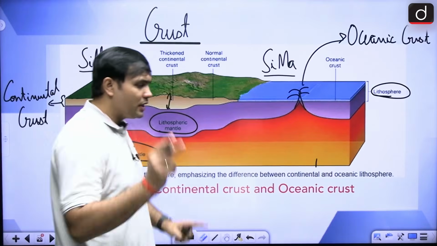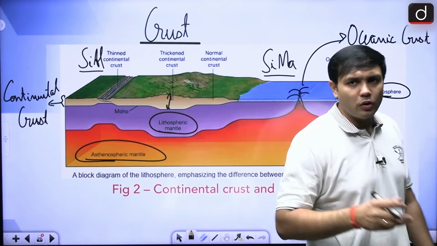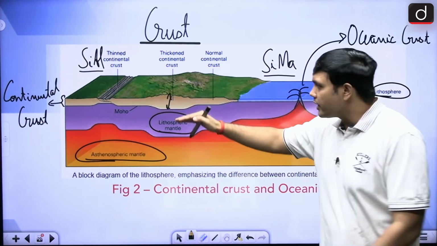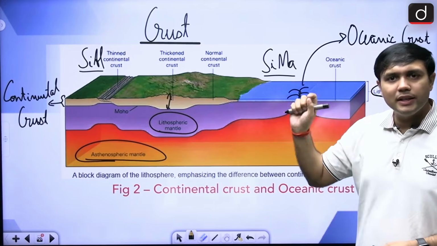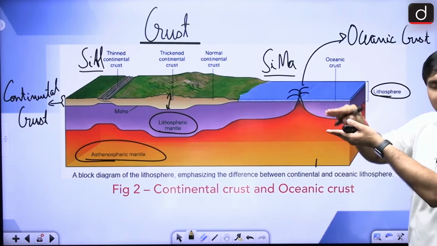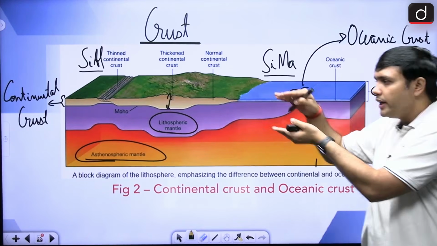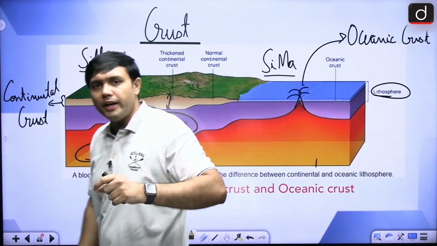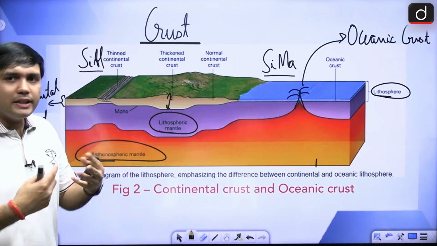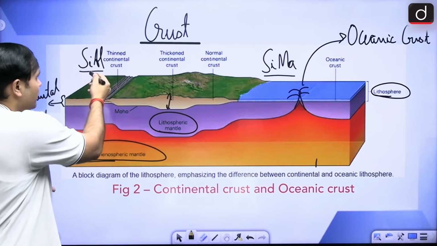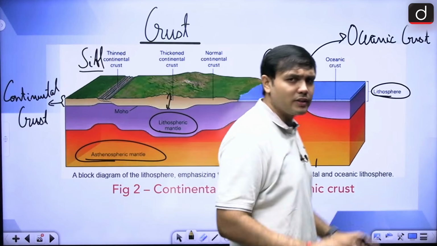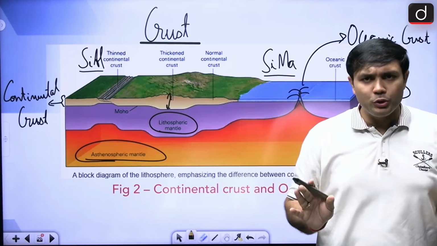Now, in case of crust, you would find two important subdivisions, right? There is a continental crust, there is an oceanic crust. Continental crust is thicker, right? Oceanic is thinner. Hence, their density will be lesser. Here, more density will be there because a lot of volume is comprised in a very small cross section, right? So it is more dense, it is less dense, it is thicker, it is thinner, right? Next important aspect, what are they composed of? They are composed of silicate and aluminium in case of continental, and silicate and magnesium in case of the oceanic crust. Is this clear? Right? No issues till now.